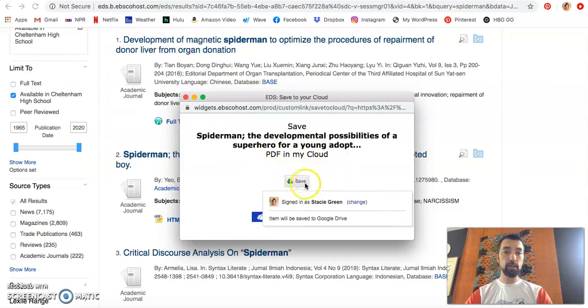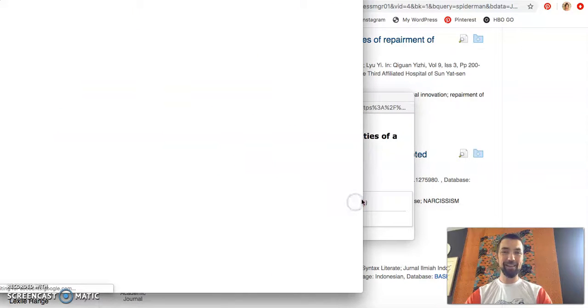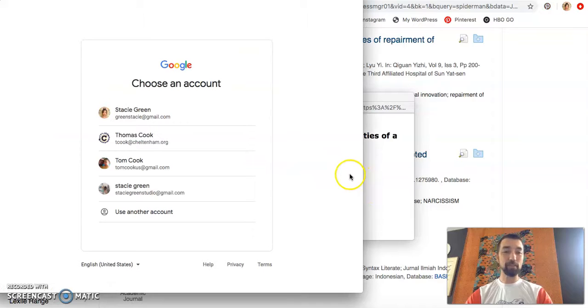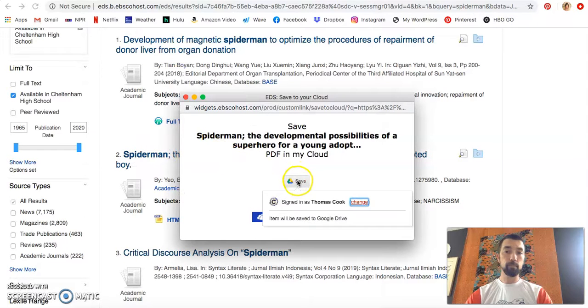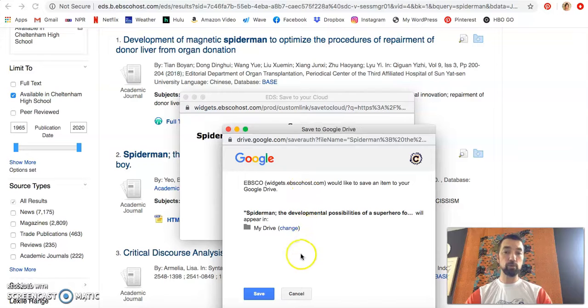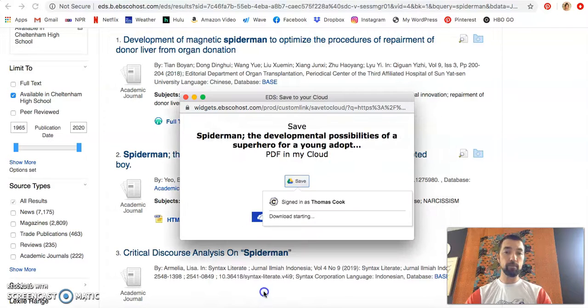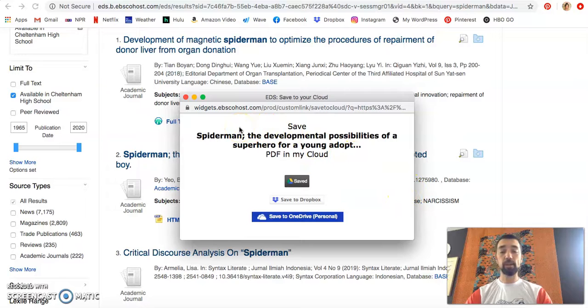it'll go directly into, oh, that's still connected to my wife's account. I can change, and you may have siblings or you may have your own email, your Gmail accounts or whatever. Make sure you're putting into your cheltenham.org account. And it will save, when I click this button, it'll just save directly into my Google Drive. And now I have it for any future reference.